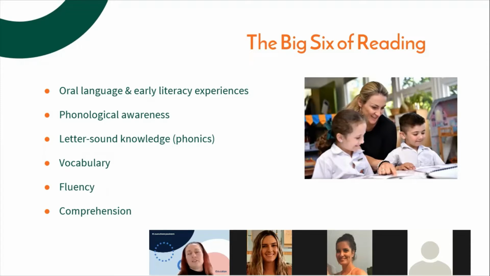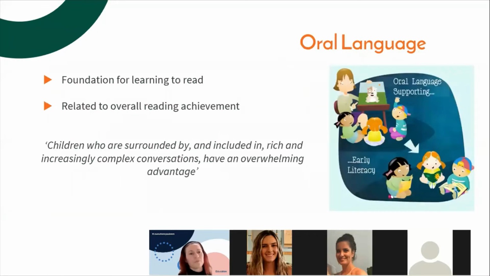So there is a thing called the Big Six of reading, and these are the 6 things that need to be in place to be a really solid reader. And some of these things develop at the same time. Some of them need to be accumulated in order to reach other ones. So I'm going to cover each of these things: oral language, phonological awareness, phonics, vocab, fluency and comprehension separately, and we'll unpack those a little bit.